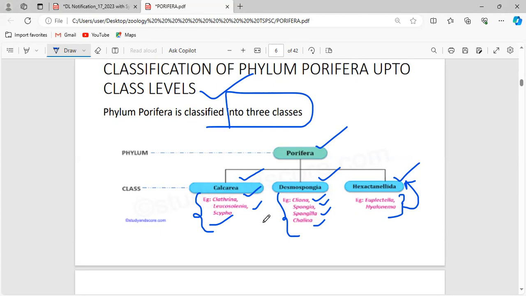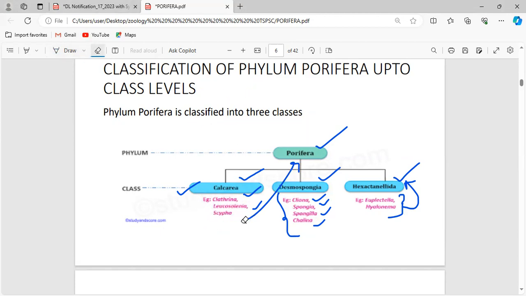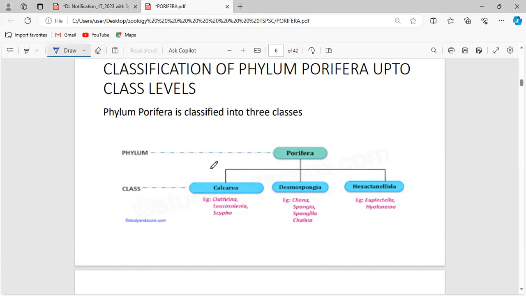These are all the things placed under the phylum. If you didn't read Leucosolenia, they can place the question in the exam: Leucosolenia is an organism placed in which phylum? Even if you don't know the classes, if you know at least the phylum, you can easily answer the question. So just read the names and be familiar with them. These are all sponges.